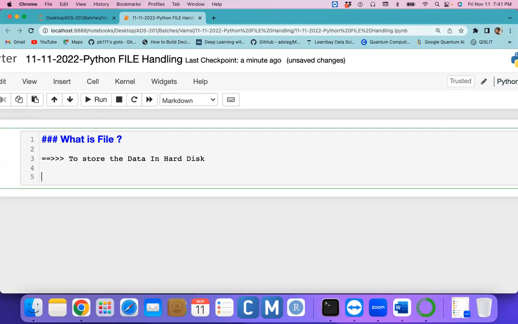Previously, you learned the concept of variables. Variables are temporary storage, so we store the data in RAM, not on the hard disk. But now we would like to store the data on the hard disk in a permanent manner. Then we go ahead with the files concept. We can allocate some space and give it a name, which we call a file name, and with that space we can hold some data. Is it clear or not? Yes, yes.